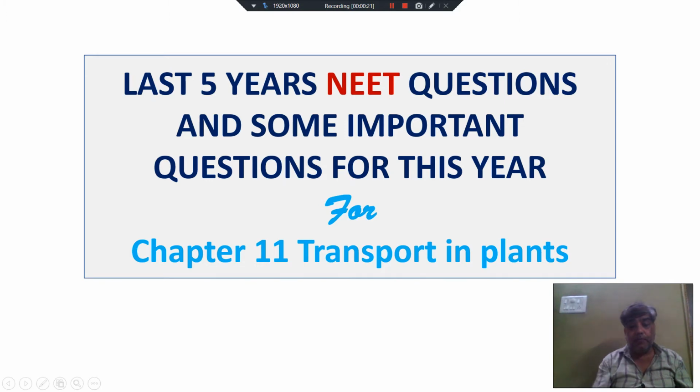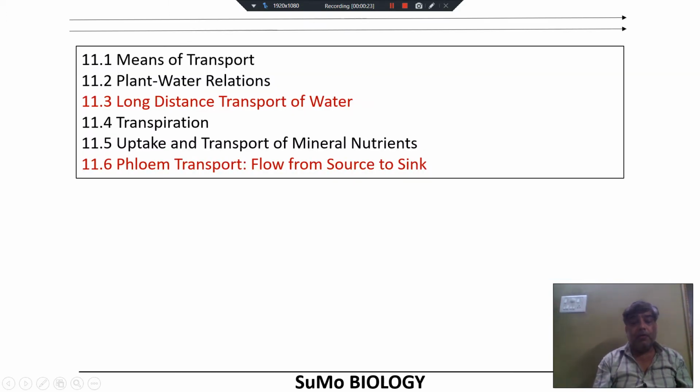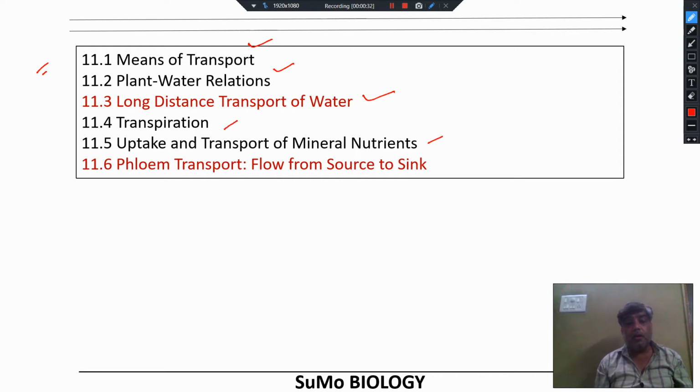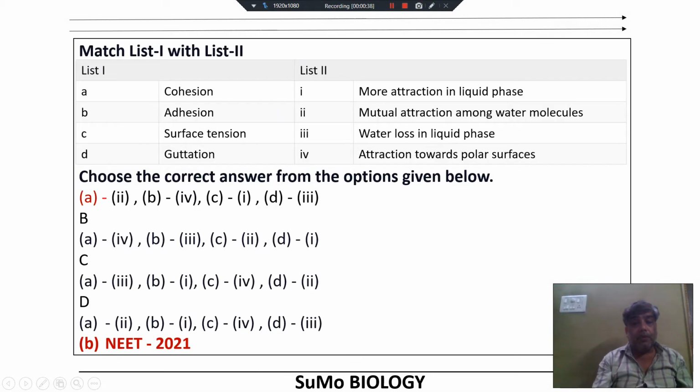In this session, we will see the topics in Class 11 which we have to cover: means of transport, plant water relationship, long distance transport of water, transpiration, uptake and transport of mineral nutrients, phloem transport. Okay, so let's begin with NEET 2021 question paper.